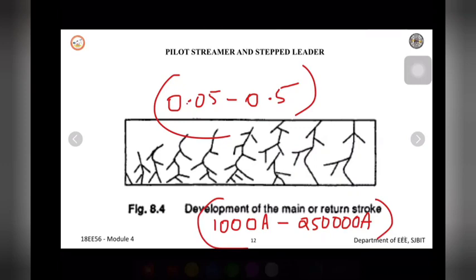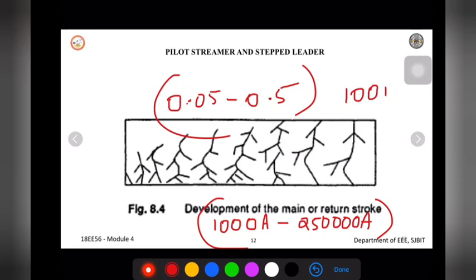You might have observed that whenever a lightning stroke occurs, within a fraction of a second, when it is returning, it will vanish. We can't even see the path where it is going back. Right? In a fraction of a second it will come and go back. So the duration of this return stroke is about 100 microseconds or even more. This is the time taken for the stroke to return from the ground to cloud. So this is regarding the mechanism of lightning stroke.